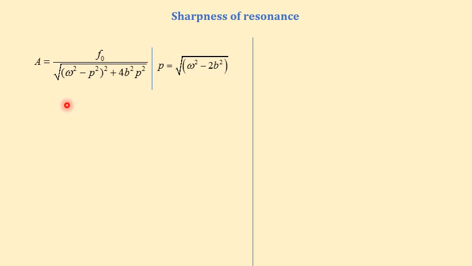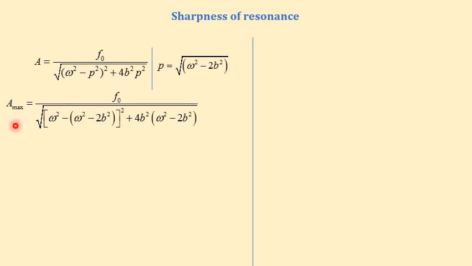So when we substitute this, we will get the expression for A max as f naught divided by the square root of (omega square minus 2b square) whole square plus 4b square into (omega square minus 2b square). Simplify this, so that we get A max equal to f naught divided by the square root of 4b power 4 plus 4b square omega square minus 8b power 4.